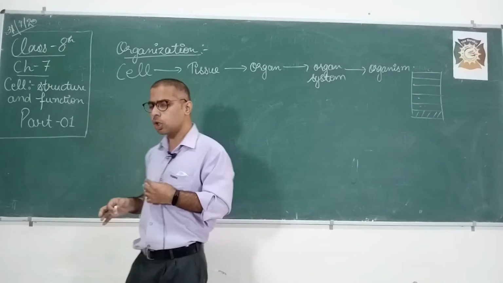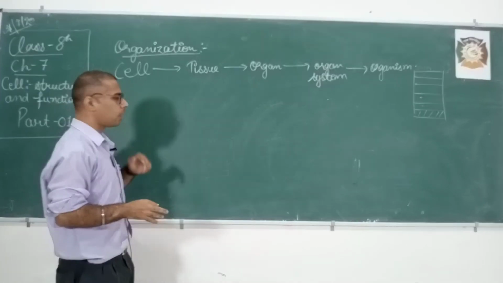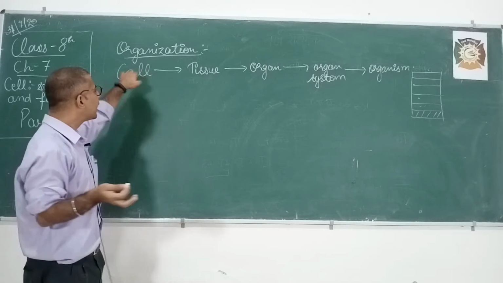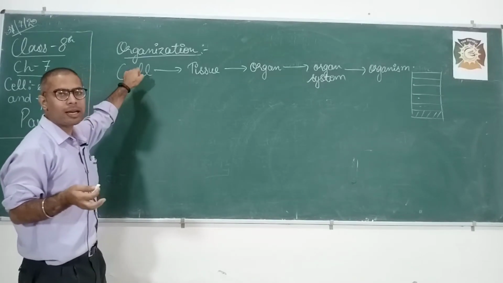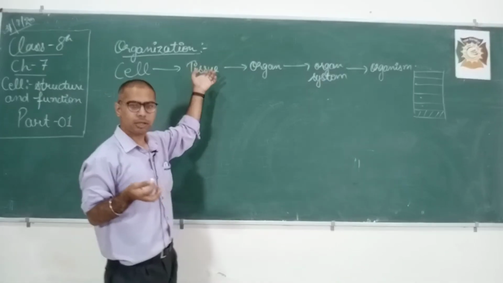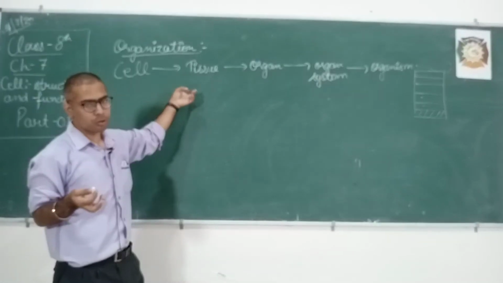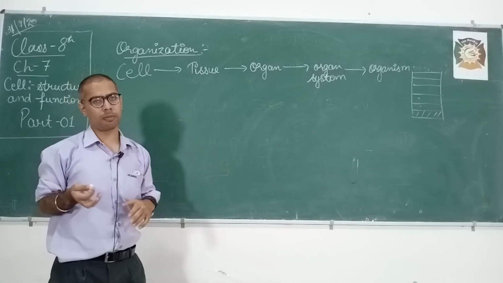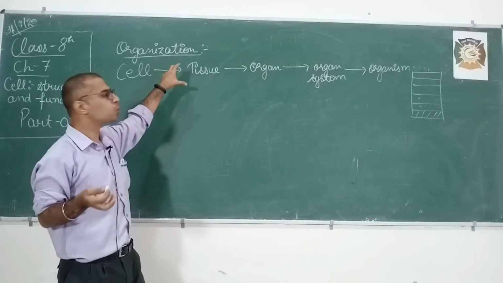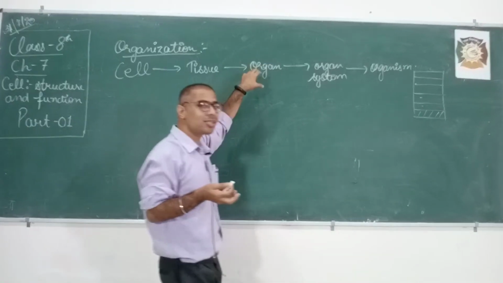You can understand this in such a way. Suppose in our body we have the stomach. What is it made up of? It is made up of cells. When the cells in our stomach join together, they form the tissue in our stomach. When all those different tissues, like the outer layer and the inner layer of the stomach, join together, they result in the organ. Now, what is that organ?